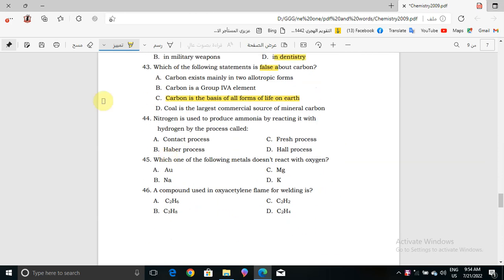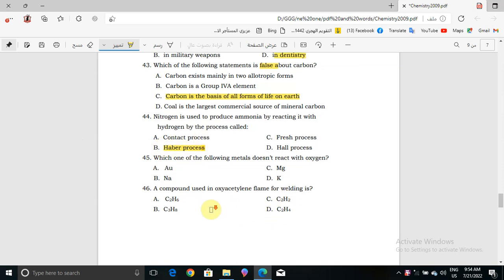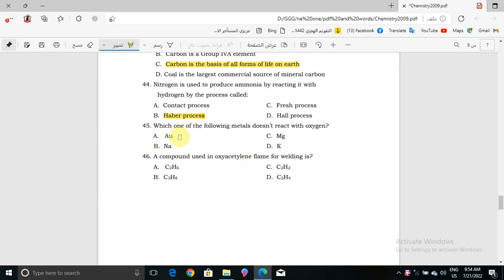Question number 44, nitrogen is used to produce ammonia by reacting it with hydrogen by the process called what? Contact process, Haber process, Frisch process, or Hall process. The correct answer will be Haber process, in the grade 8 textbook. And question number 45, which one of the following metals doesn't react with oxygen? It will be gold, right?